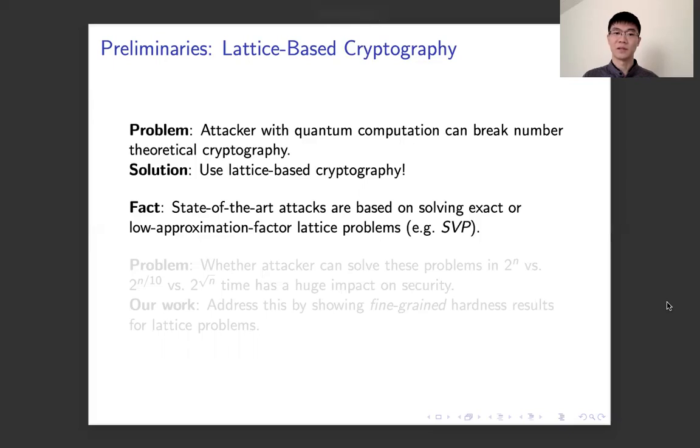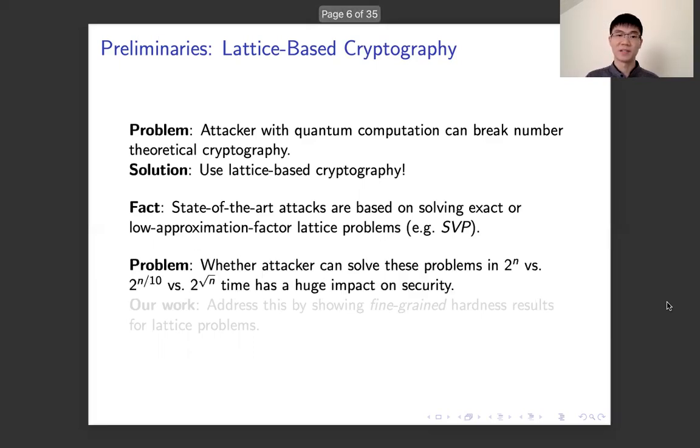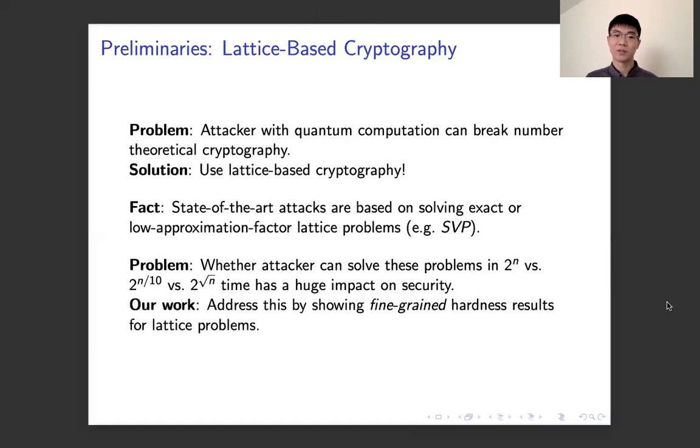Currently, the state-of-the-art attacks on the lattice-based crypto systems are based on solving exact or low approximation factor lattice problems, such as the SVP problem. Based on this fact, we also face another problem: whether the attacker can solve these lattice problems in 2 to the n or 2 to the n over 10 or 2 to the root n time has a huge impact on the security. Our work tried to address this problem by showing fine-grained hardness results for these lattice problems.